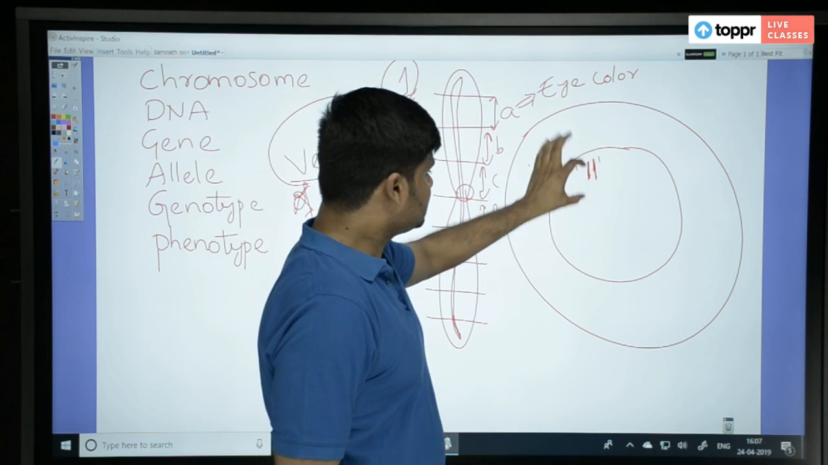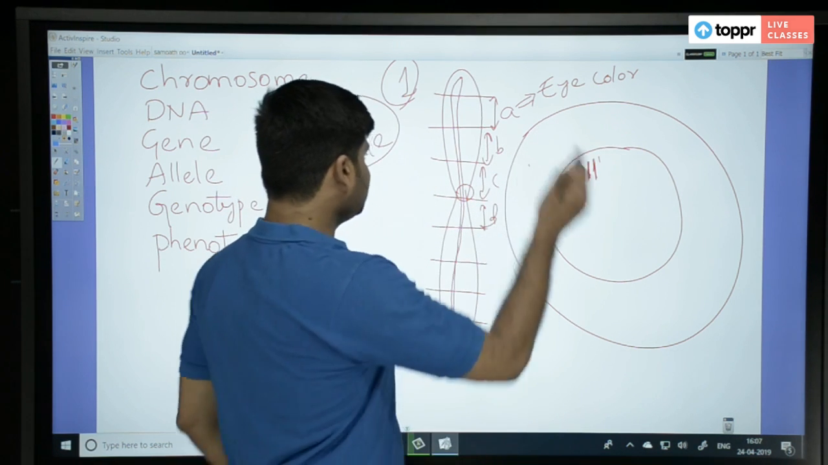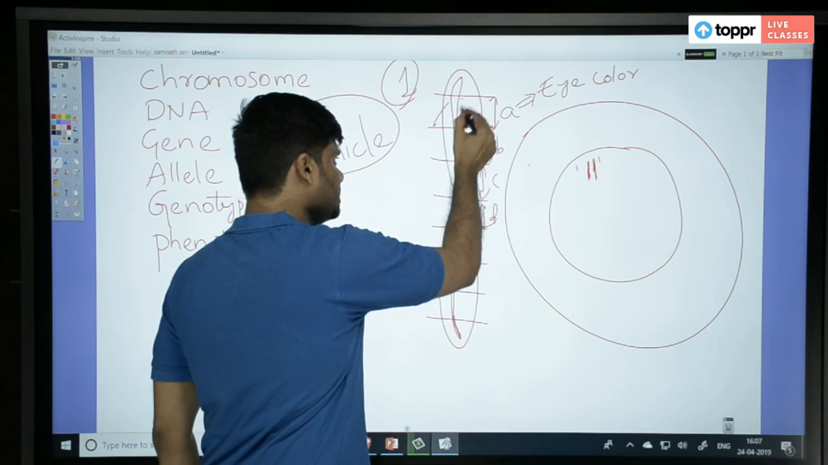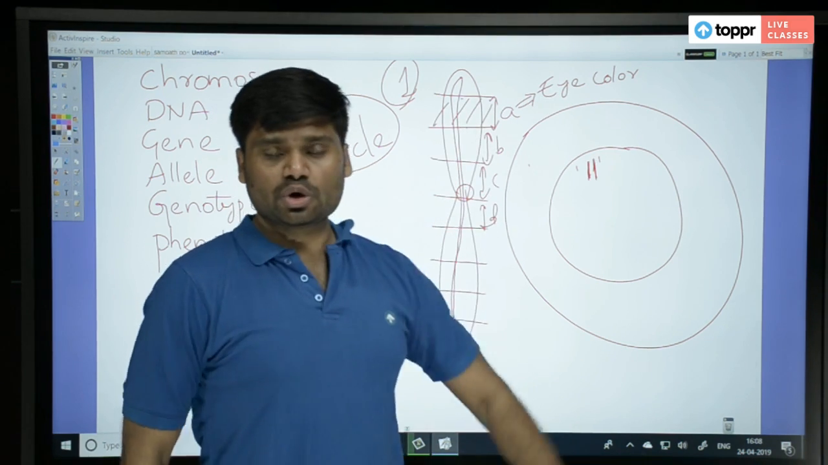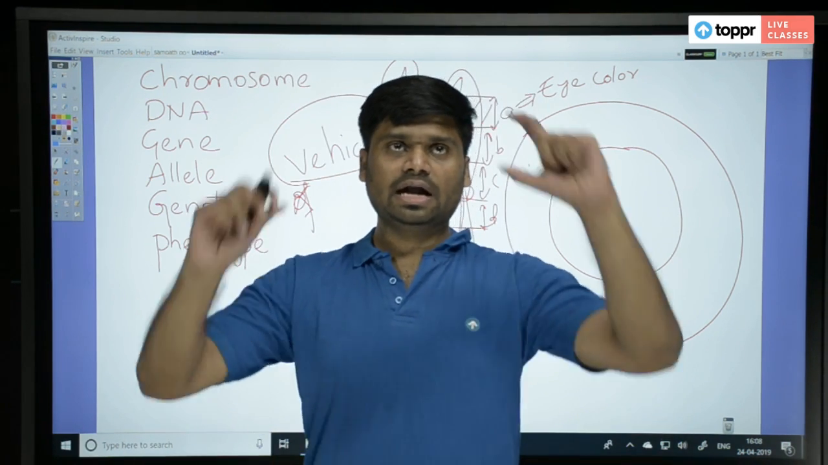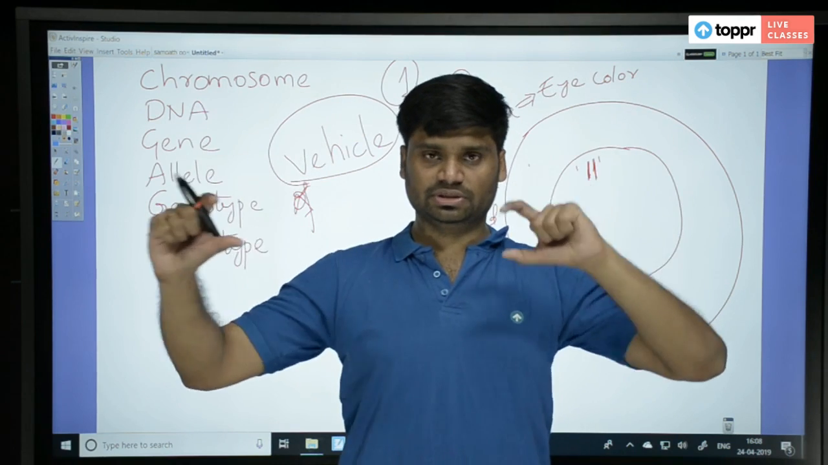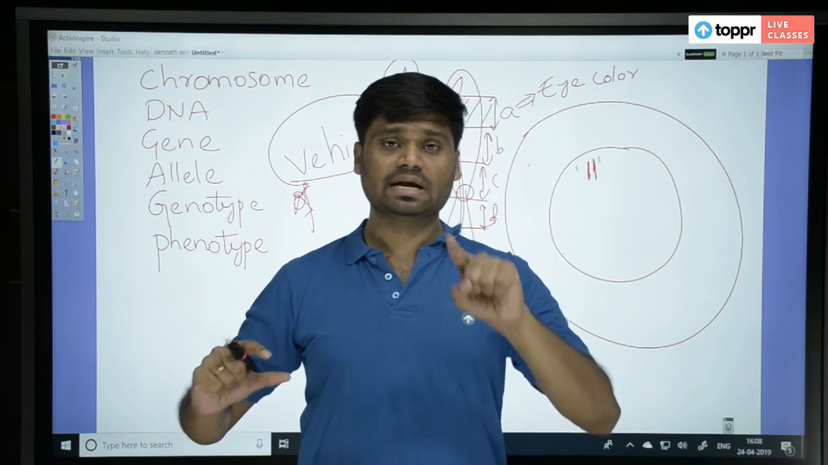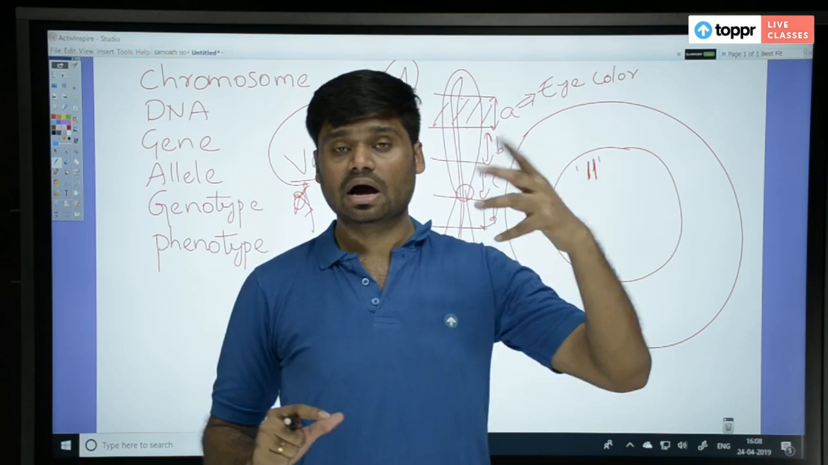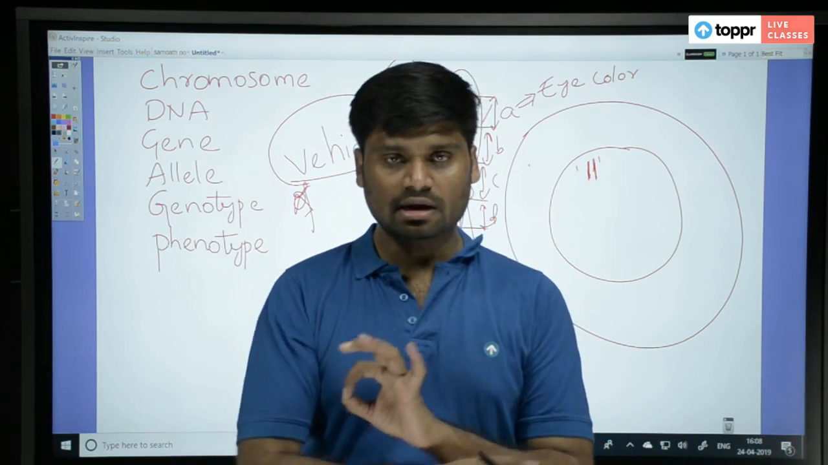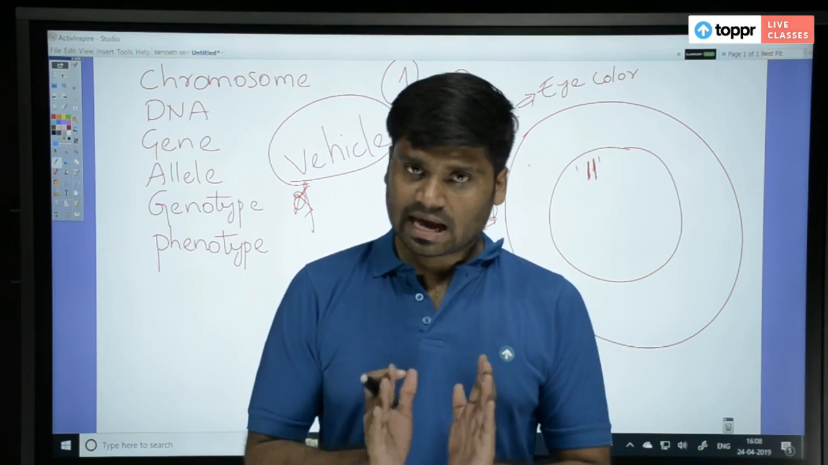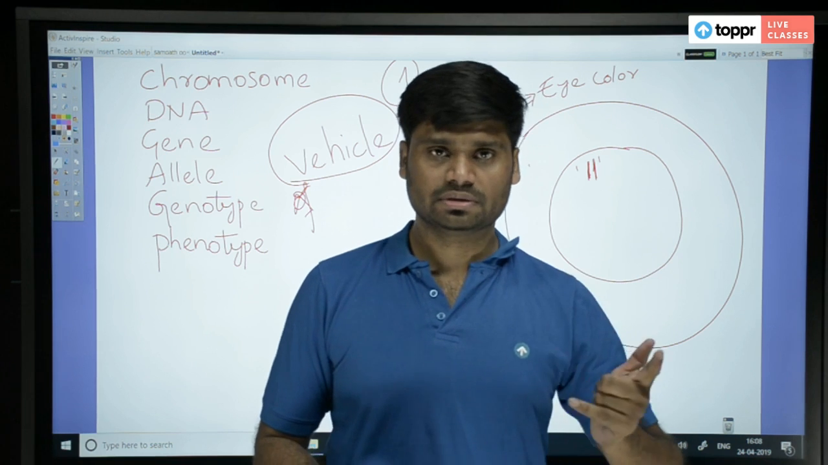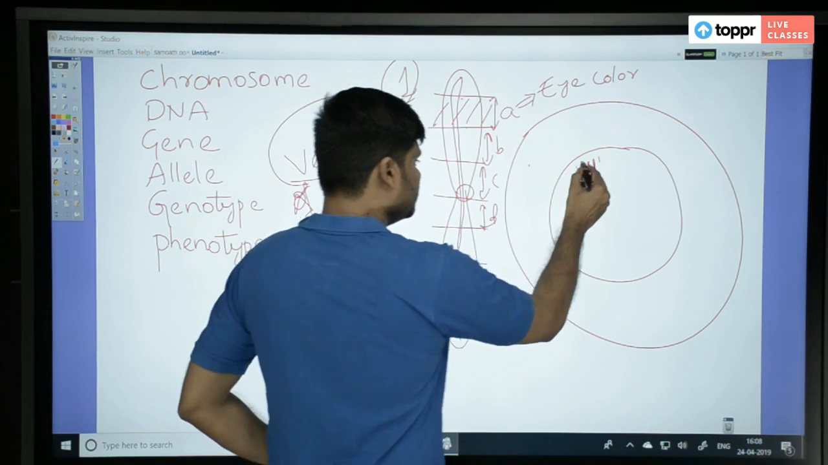Now, if I see its homologous chromosome, at the same location I will have a gene. That gene will also code for eye color only. So at the same location, same genes. Means they will code for the same character. Character means eye color, height, skin color, they are characters. That character, how is it different? What I mean is, on this chromosome,